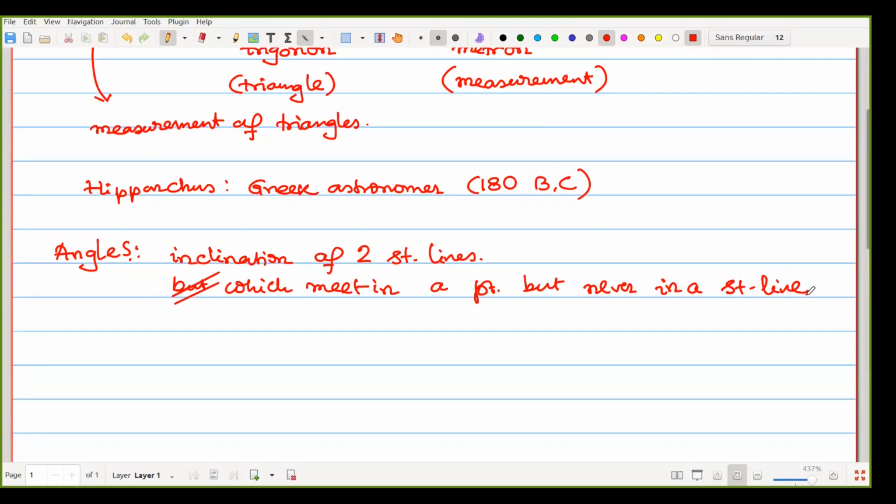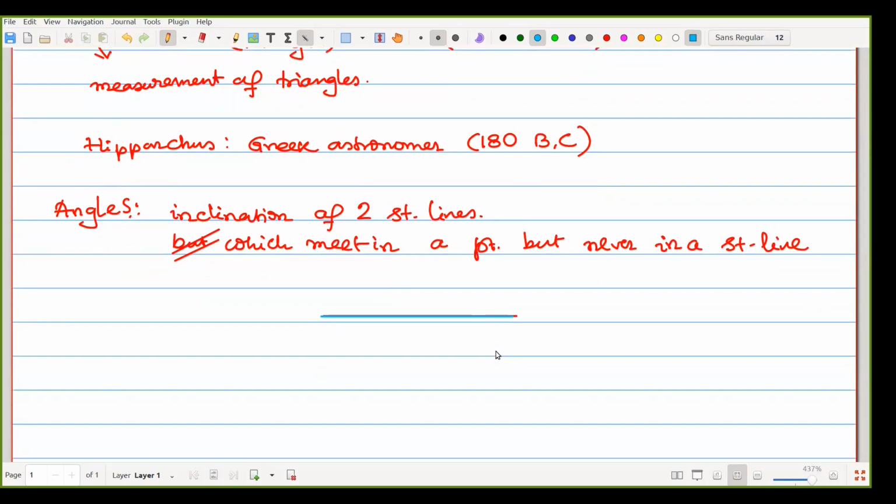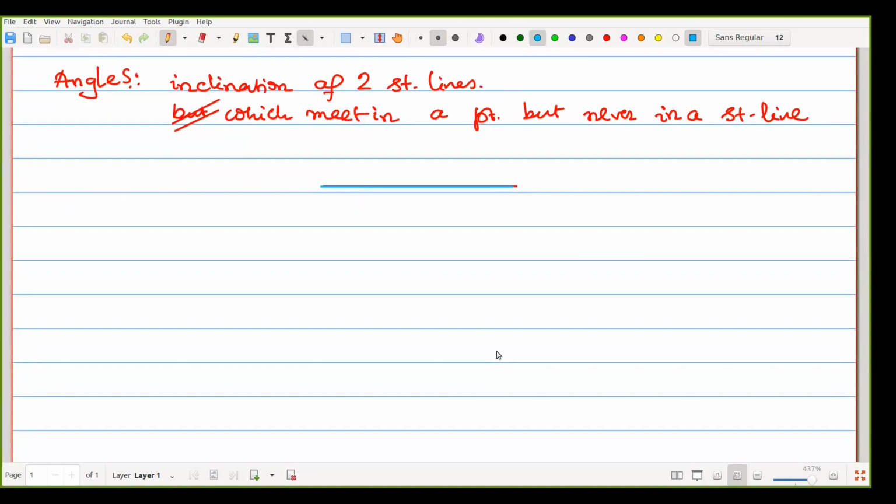Now, someone may say, sir, 180 degrees means a straight line. That would be discussed later. That is not the case. Straight line means, suppose that one is the first line and the second one is another line. Okay. So next, what can we think about angle? Angle is the rotation of any line, that is called the rotating line.